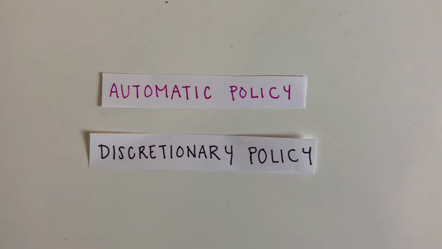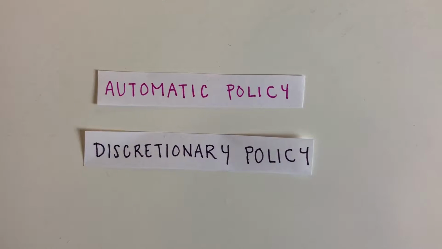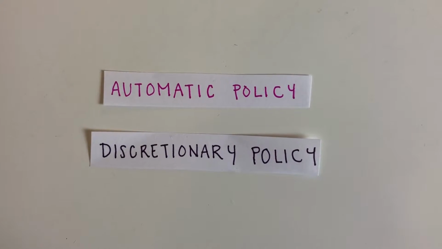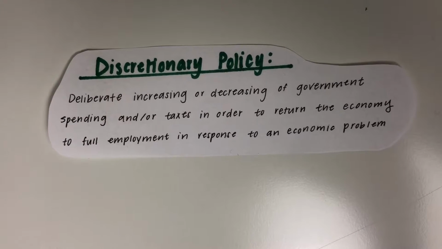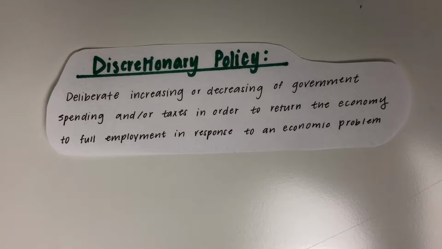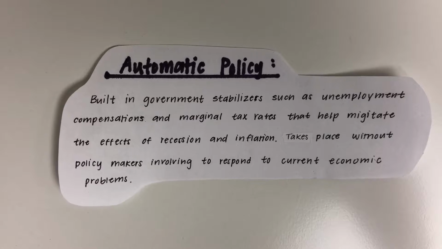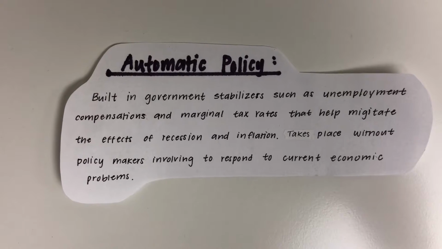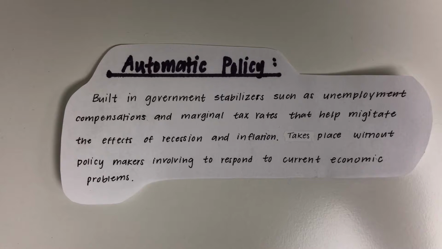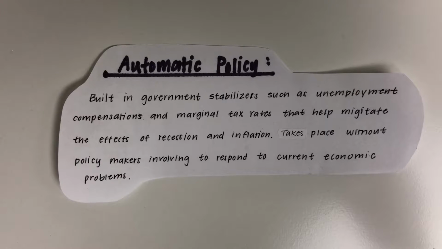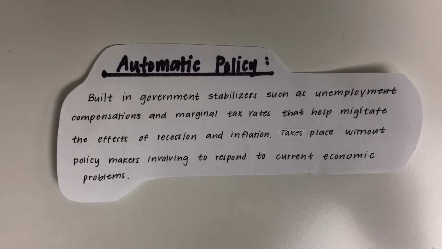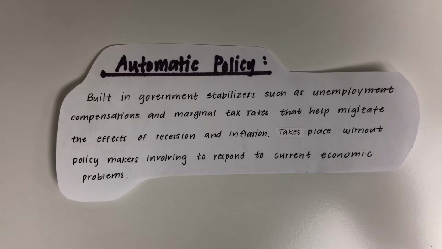There are two approaches to fiscal policy: discretionary policy and automatic policy. Discretionary policy is the deliberate increasing or decreasing of government spending and/or taxes in response to an economic problem, in order to return the economy to full employment. Automatic policy includes built-in government stabilizers, such as unemployment compensation and marginal tax rates, to help mitigate the effects of recession and inflation. It takes place without policymakers having to respond to current economic problems.